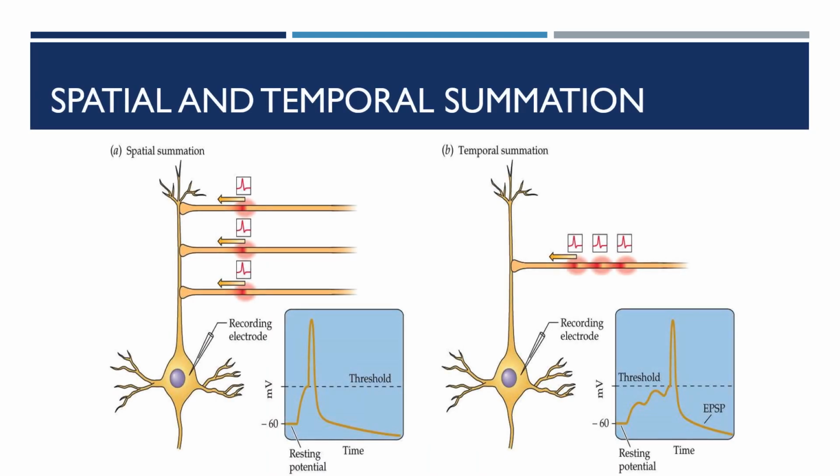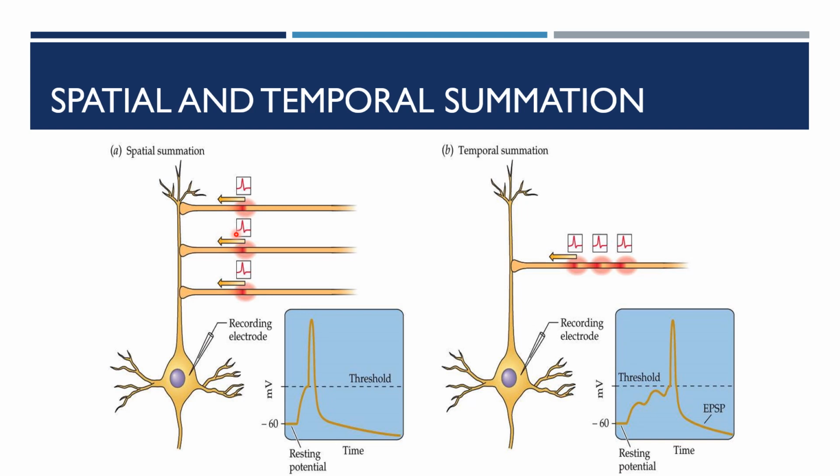So let us see what is spatial and temporal summation. Spatial summation is when the efferent fibers supplying a muscle are stimulated with a subthreshold stimulus, and the reflex cannot elicit a response.